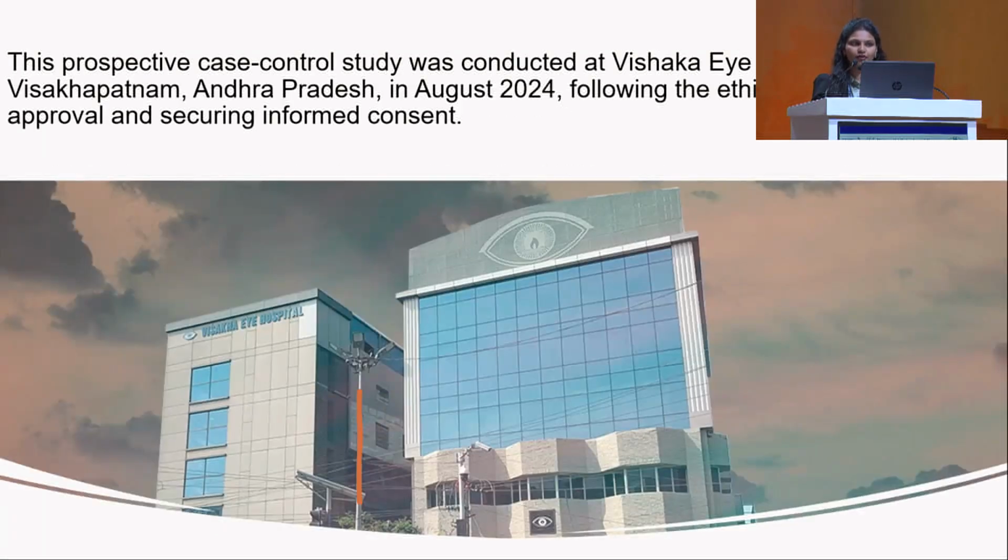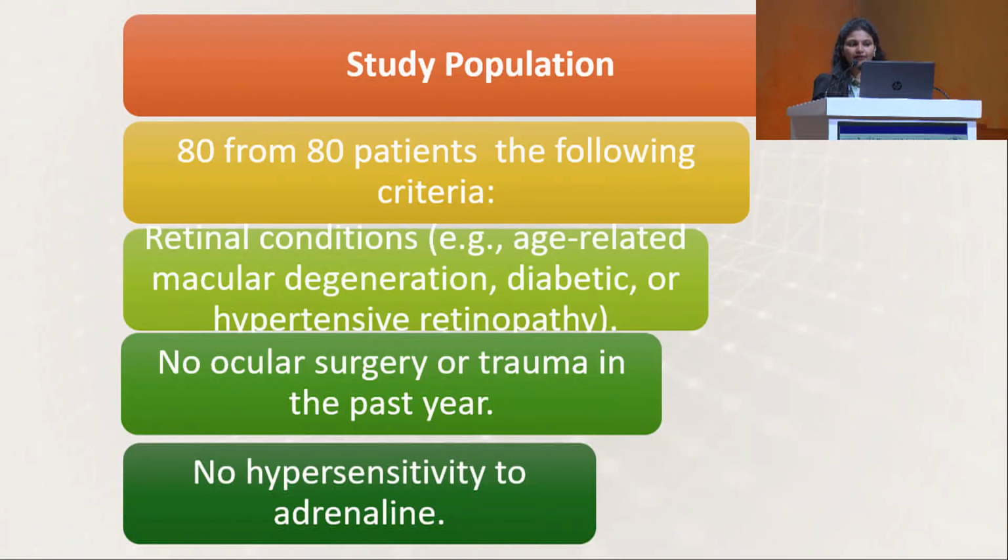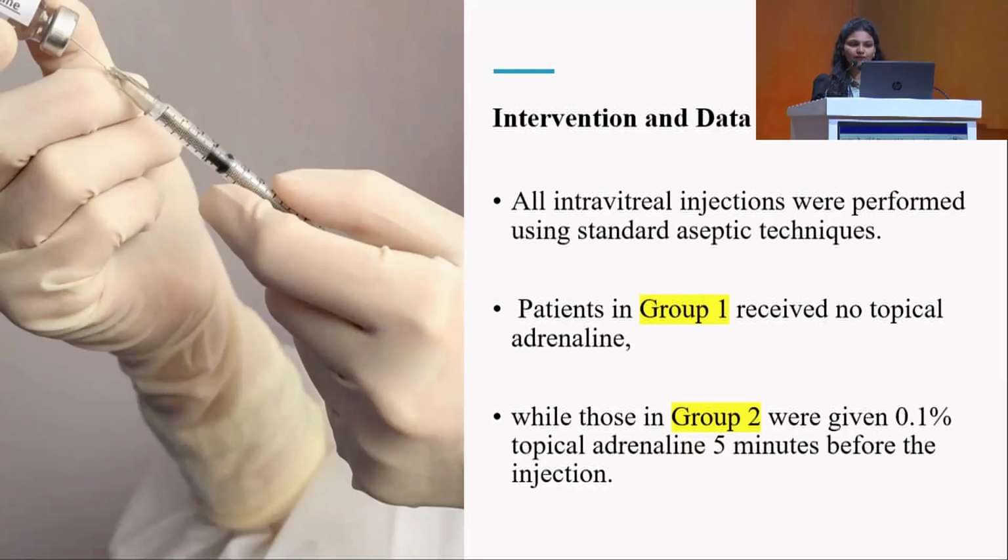This is a prospective case control study which was conducted at Visakhapatnam in the months of August to September. We have taken a population size of 80 eyes from 80 patients with retinal diseases, excluding cardiac patients and those with hypersensitivity to adrenaline. We divided them into two groups: group 1 with no topical adrenaline and group 2 with topical adrenaline, which we gave 5 minutes before, along with proparacaine drops too.